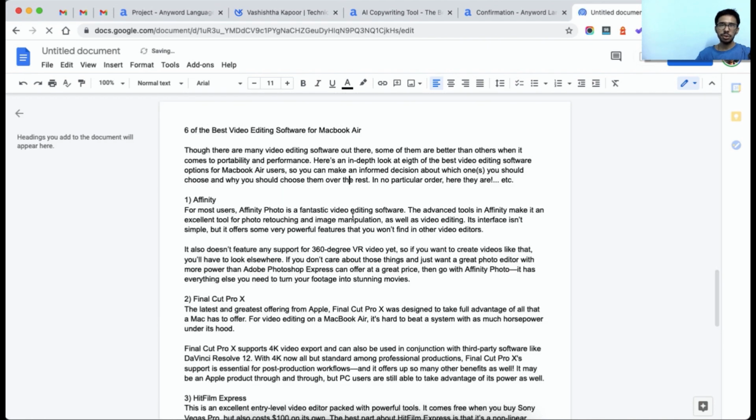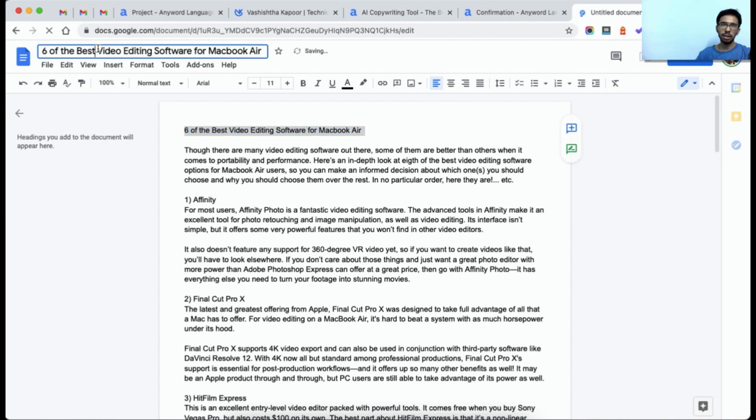Now you just need to do a little bit of formatting and send it over to your editor for publishing, or publish it yourself. And this is the best method to generate articles for your blog post with an AI automatic content generation tool, which is AnyWord.